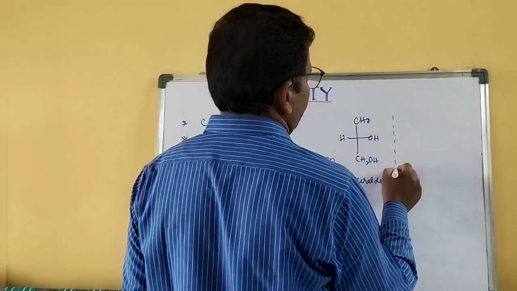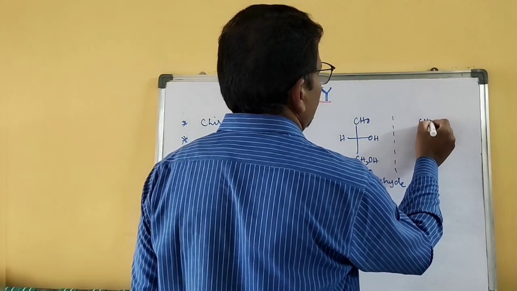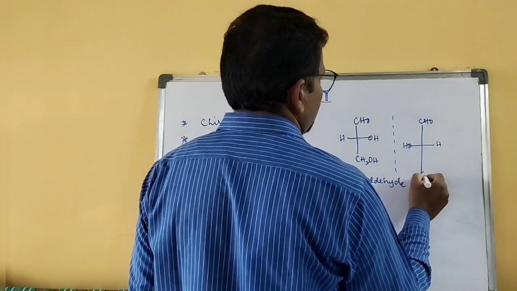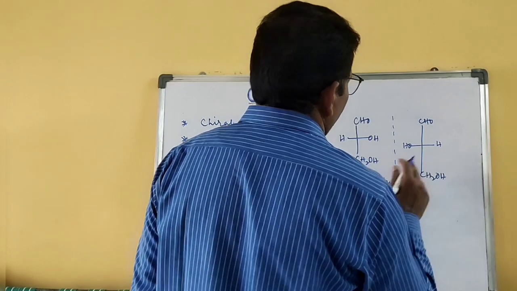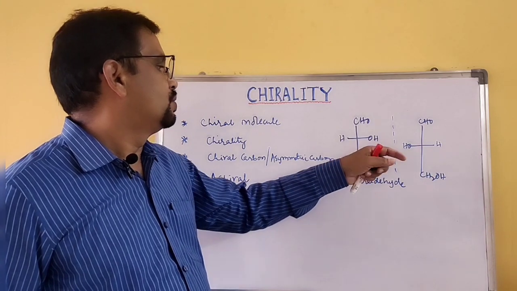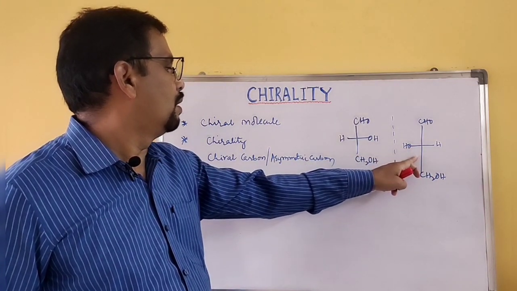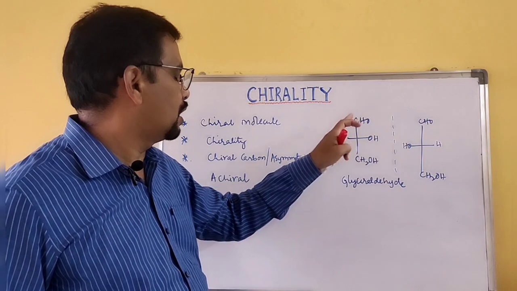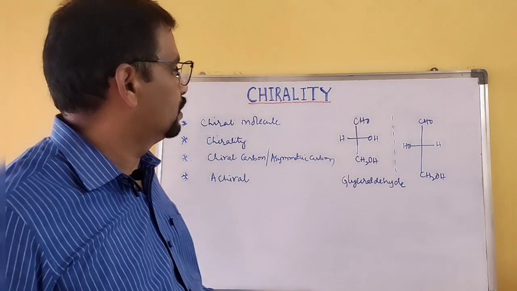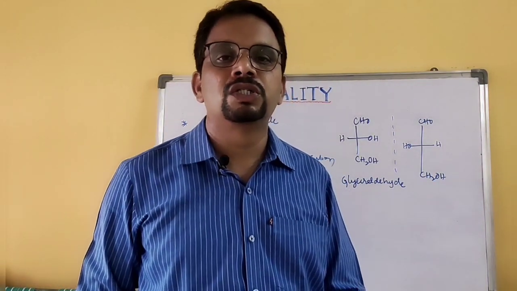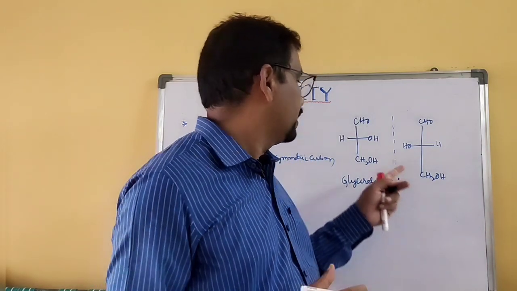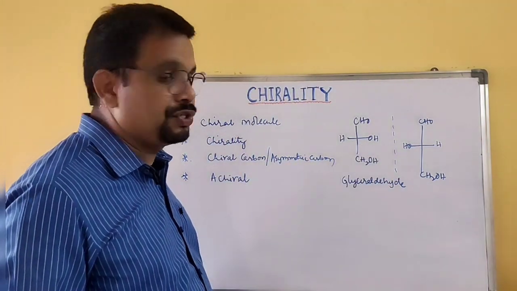And the mirror image of this glyceraldehyde is CHO, OH and H, C2OH. Both are mirror images. So if you place this molecule on top of this molecule, they are not superimposable. That's why they can be called enantiomers.